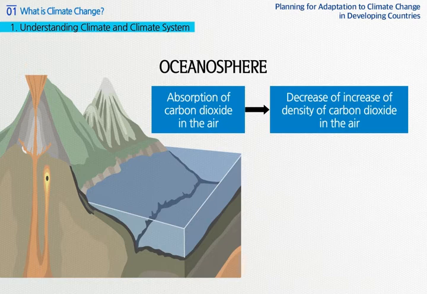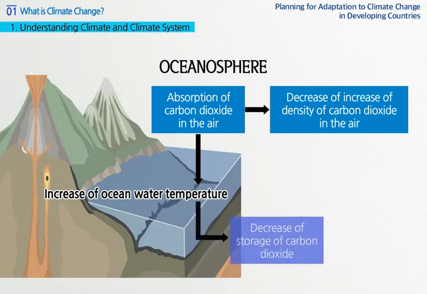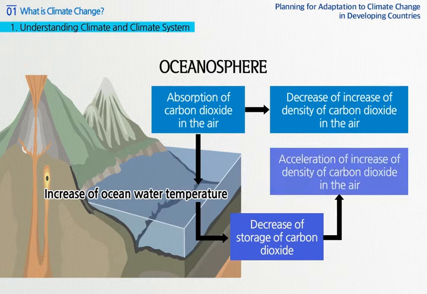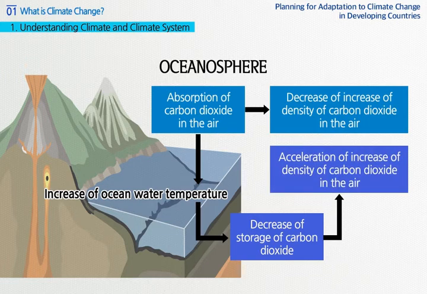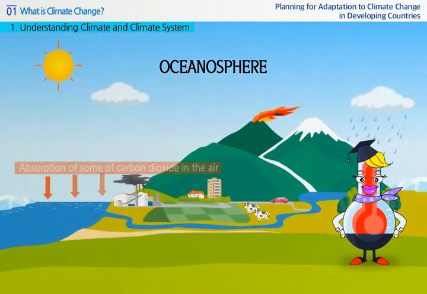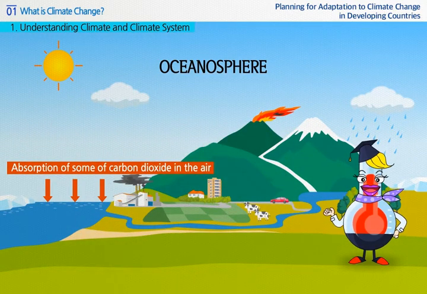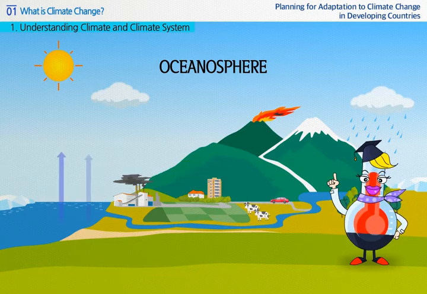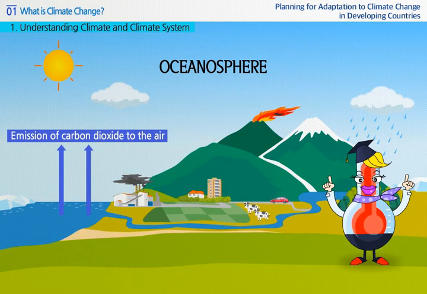However, the ocean capacity to store carbon dioxide will apparently fall as the ocean water temperature rises, and if ocean water temperature increases due to climate change, the increase of density of carbon dioxide in the air can be accelerated more than now. In other words, sometimes the ocean may absorb some of the carbon dioxide in the air, and on other occasions may emit carbon dioxide to the air.